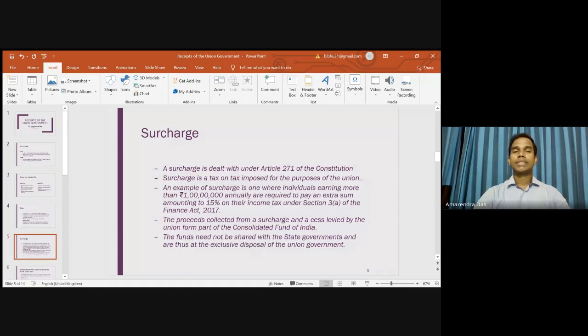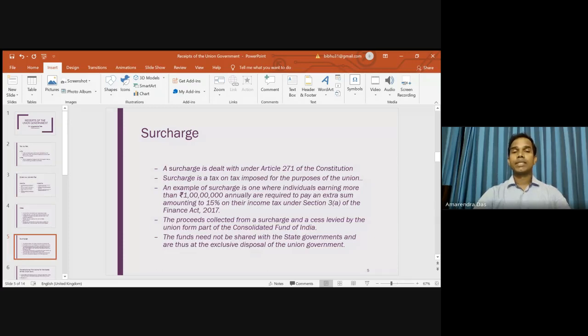A cess is collected for a specific purpose. Of course, again it is calculated on the tax. So for example, if we are talking about, say, the service garbage cess, then suppose somebody is paying, say, 1,000 rupees tax, and the cess is 3%, then 3% of 1,000 rupees is basically going as cess.